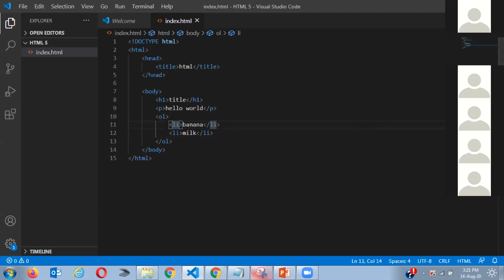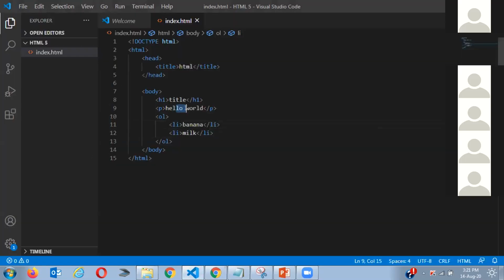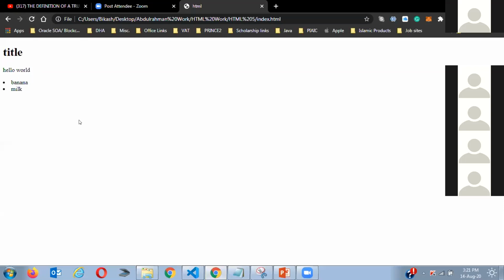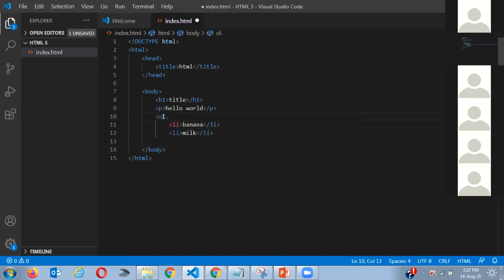And if I save this right now and go to Google and refresh, you see it comes like this. This is the paragraph I wrote here in the paragraph tag, and this is the OL. Now just imagine if I didn't write OL. Look at this. If I hadn't written OL, then what would happen? See, it would have gone like that. So it means I want the ordered list, like the numbered list. This is the reason we use this one. Okay.